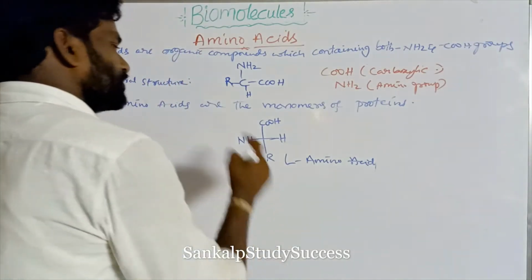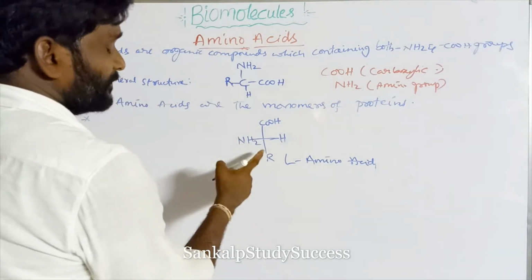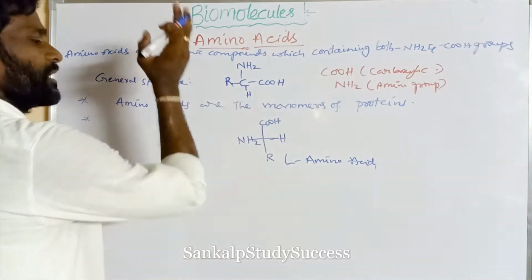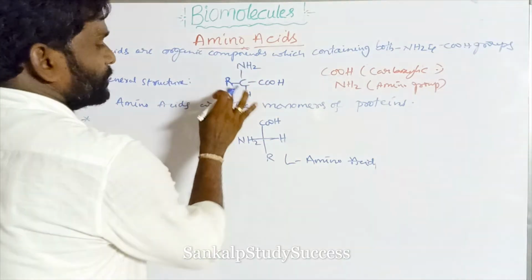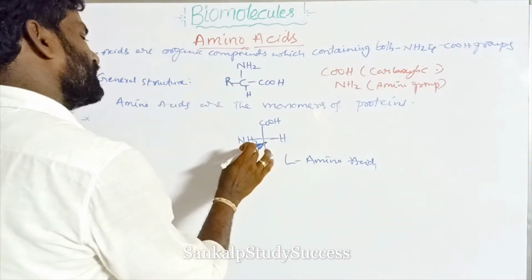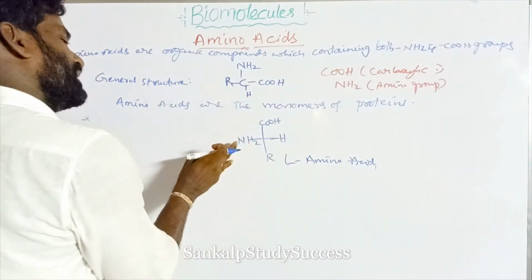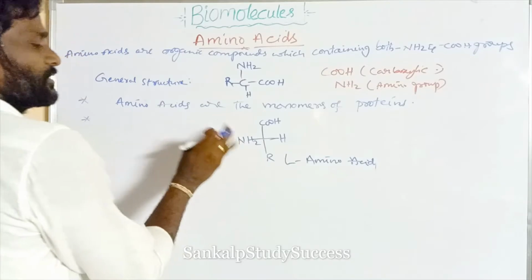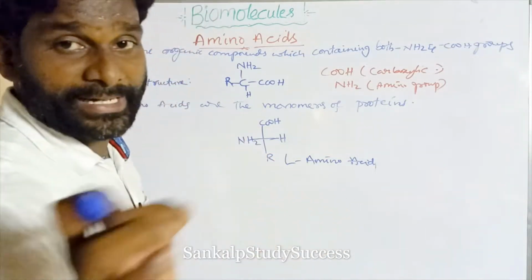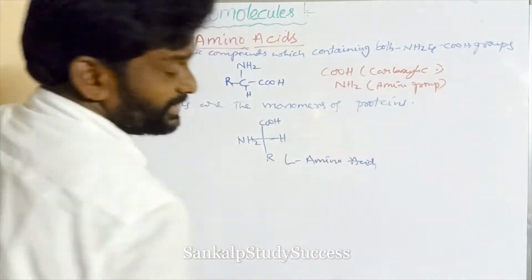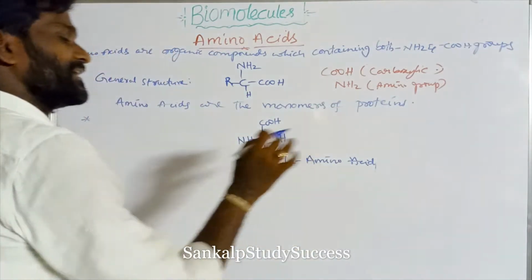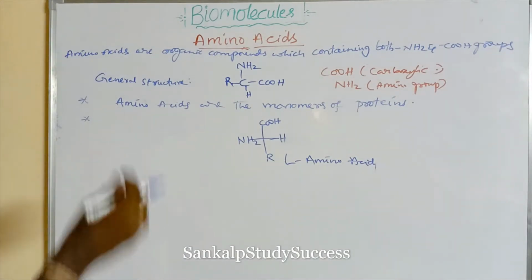So how do we write this configuration? COOH is the oxidizing group and is written on top, and R is the reducing group and is written at the bottom. NH2 is present here. If the NH2 is written on the left side, that means NH2 is the electronegative group on the left, so that is taken as L amino acid. If NH2 is present on the right side, that is taken as D amino acid.